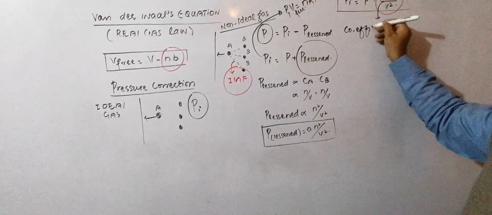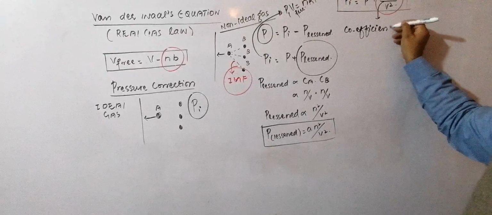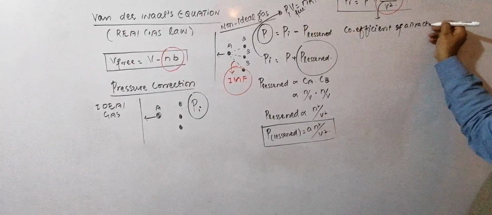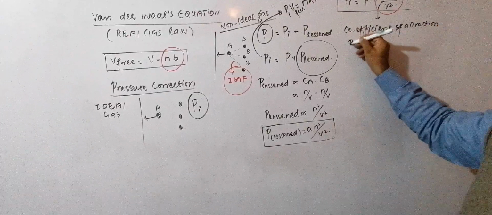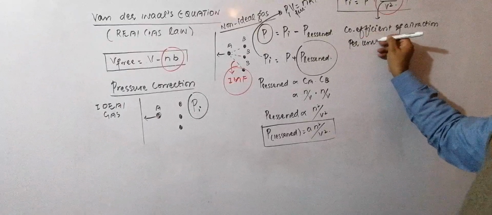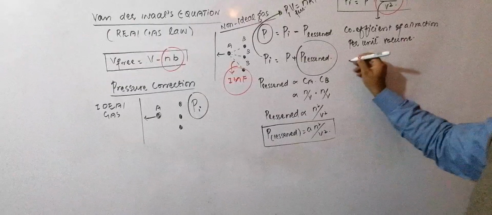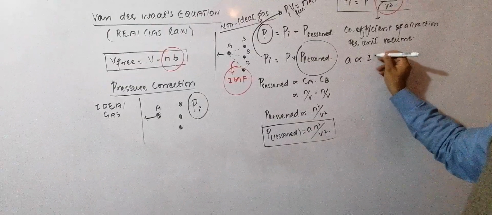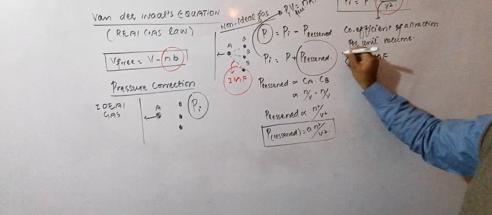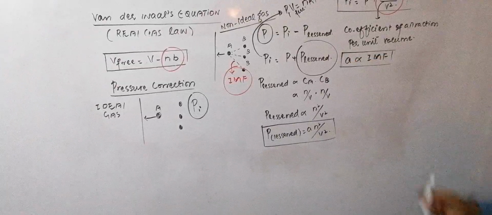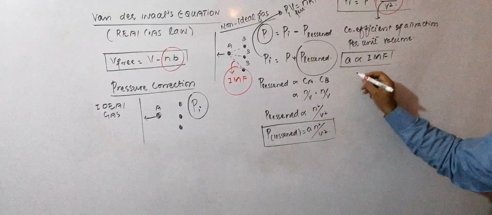A is actually the coefficient of attraction per unit volume, and the value of A is directly proportional to the strength of intermolecular forces. What will be the units of A according to this formula?